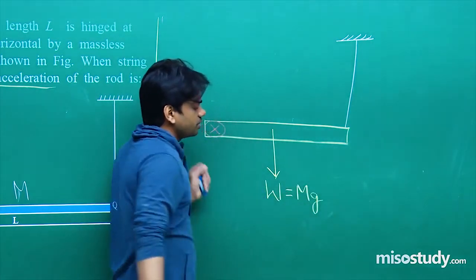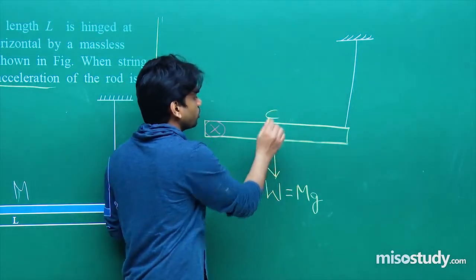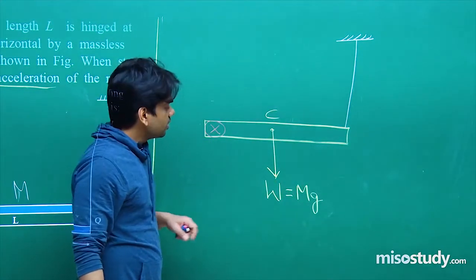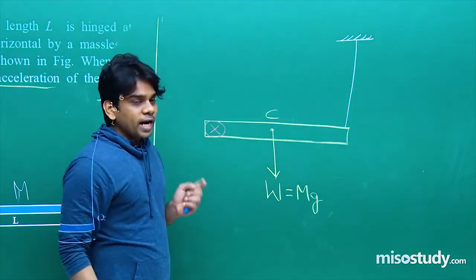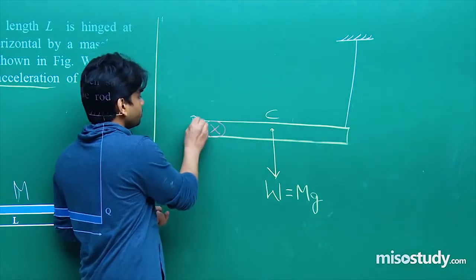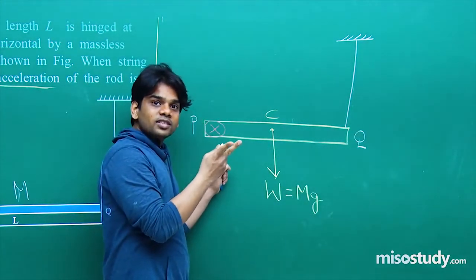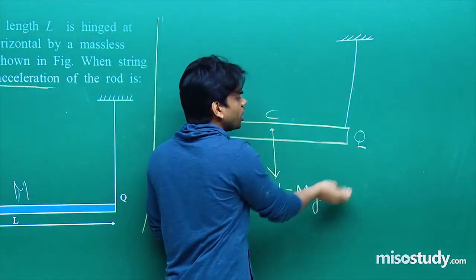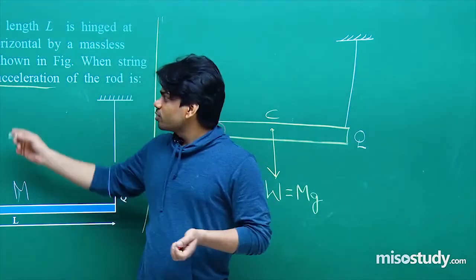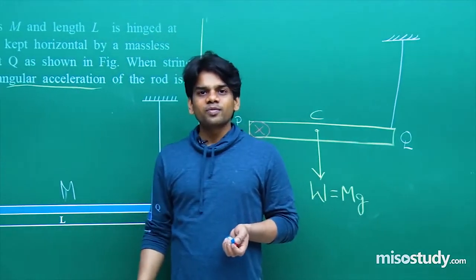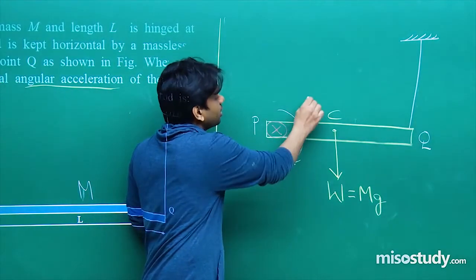W is equal to mg. This is the point where the weight will be acting. Let's say this is the center of mass, that is C. This will be the first thing. Now what you are doing actually, rod PQ, you are going and cutting the string. When you cut the string, it will be freely falling down. That is what we can see. And the question is, what is the initial angular acceleration? As it rolls down, it will have an initial angular acceleration.